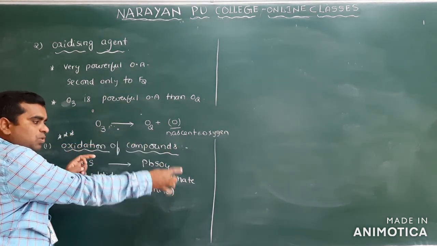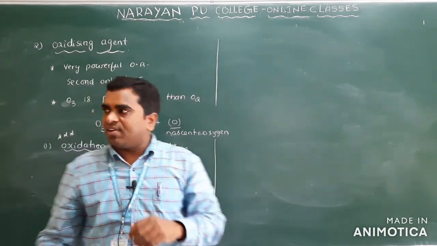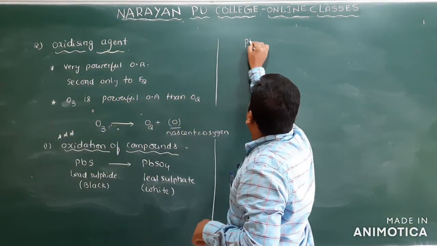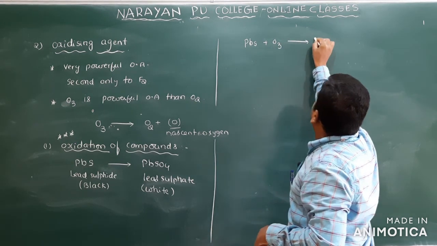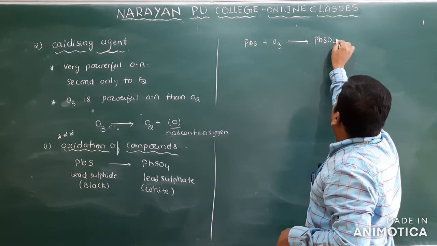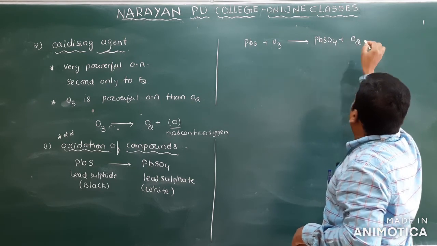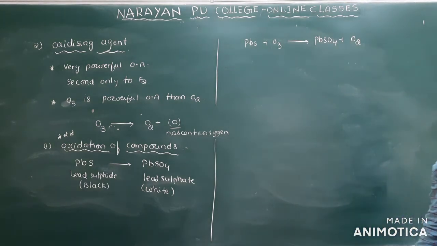Clear? So I will write that here. Now PbS plus O3 gives PbSO4 plus one of the products, O2. Now balance the equation.